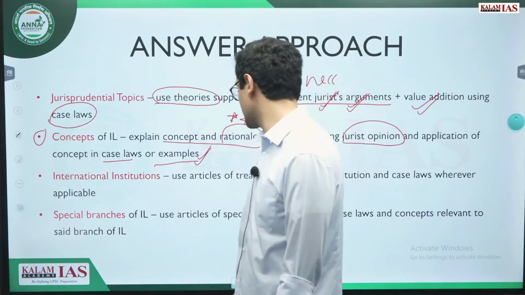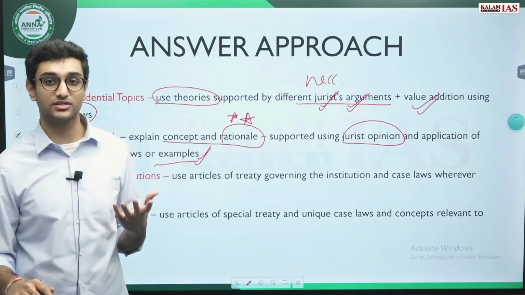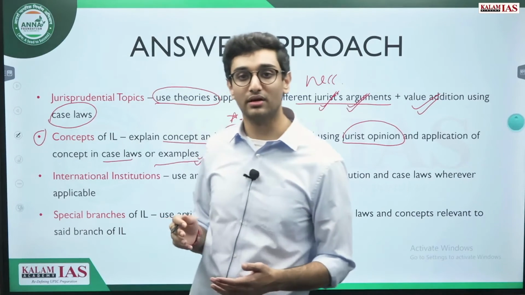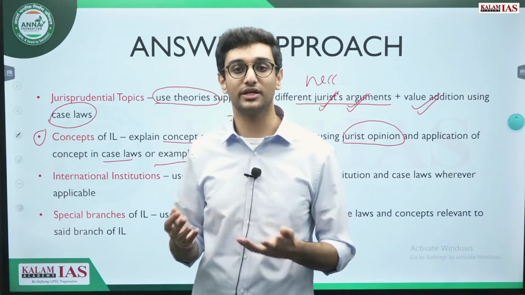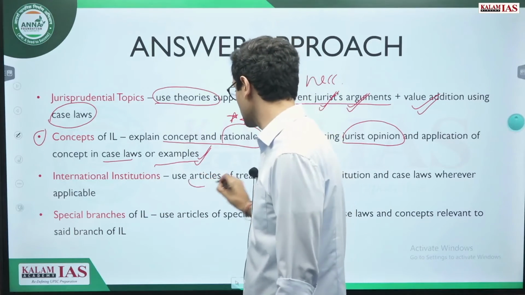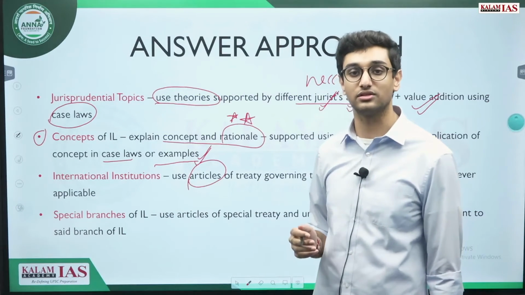Coming to international institutions, now we saw that generally very direct questions on roles, powers, and functions are asked. One approach is writing them generally, but if we write them generally, we will also get general or average marks. So how to increase marks in these types of questions is to use articles of the treaties that have founded that international institution.